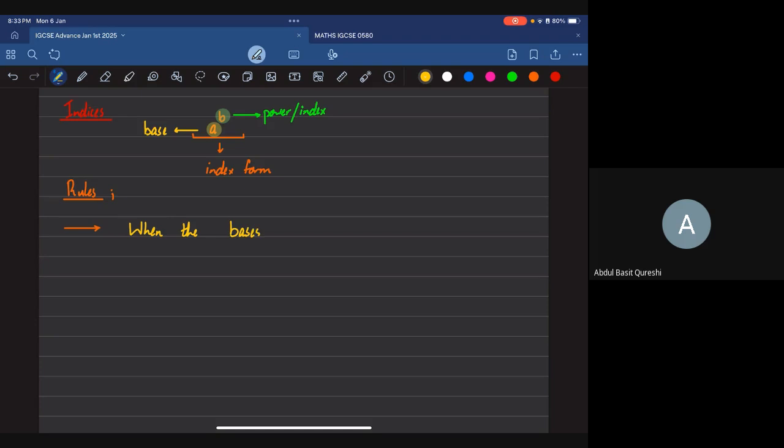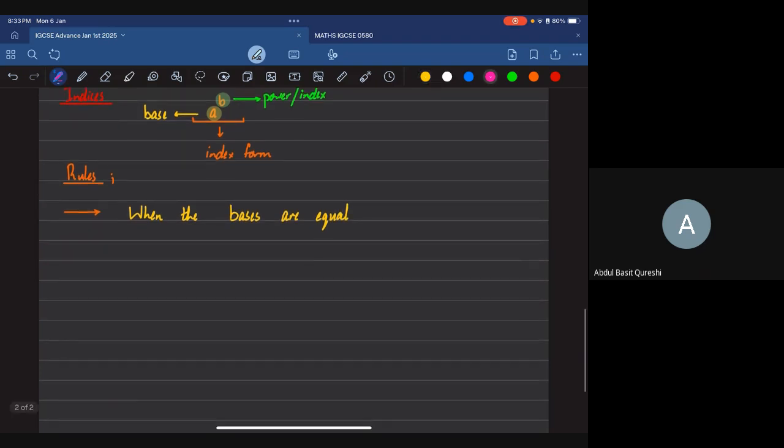When the bases are equal, and, spoiler alert, that they are also being multiplied.